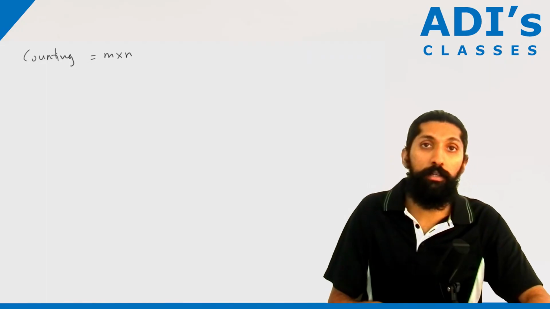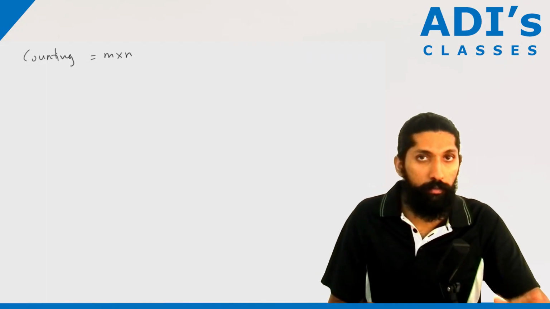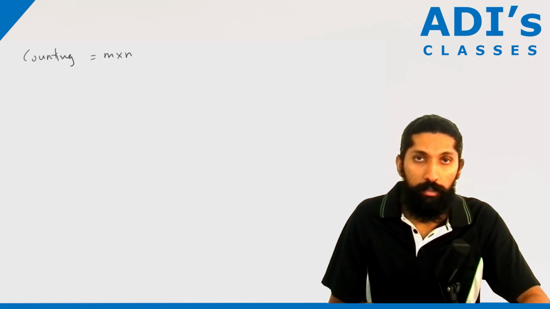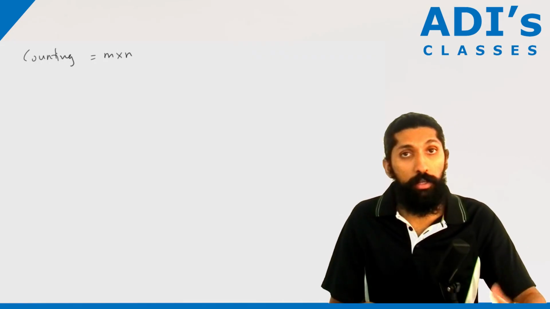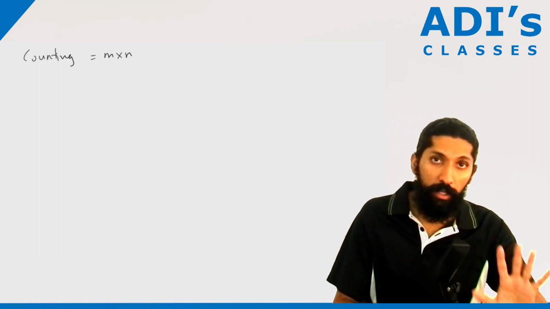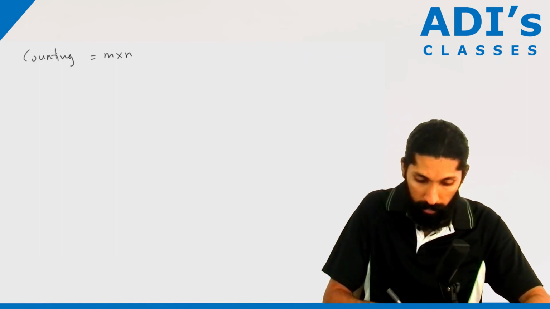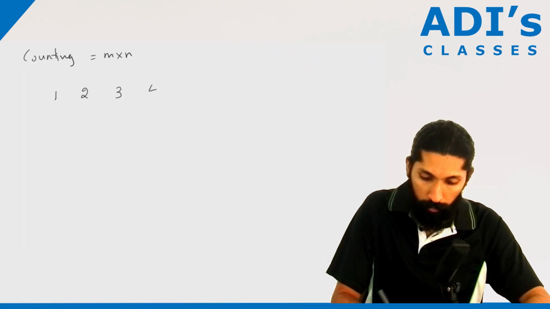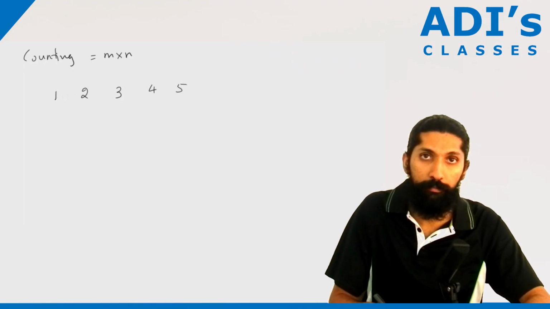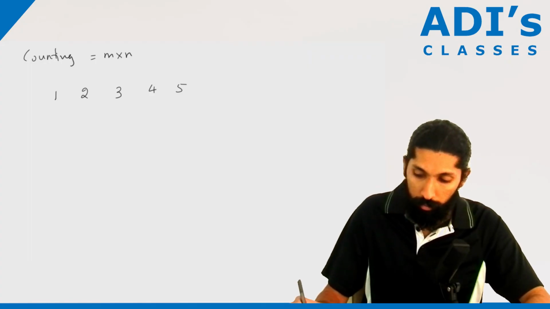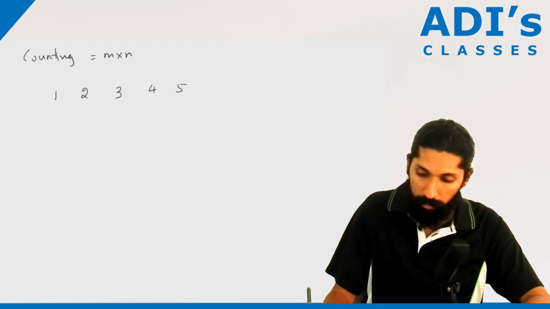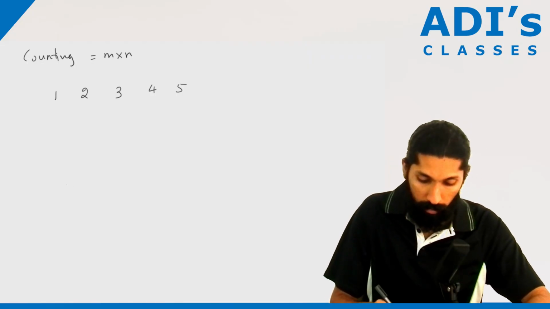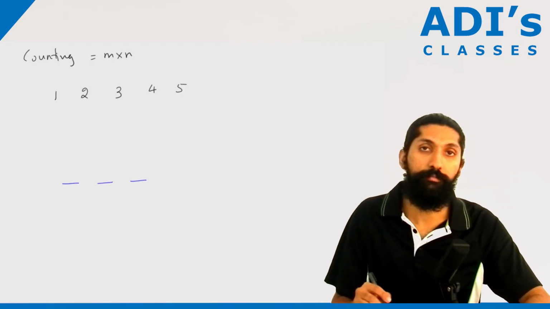Now assume that you're in a running race. In a running race, there are only three places, correct? First, second, and third. Now let's do the math where there are five people. Assume there are five people: 1, 2, 3, 4, and 5. But for the race, you have only three positions, correct? So the 1, 2, and 3.